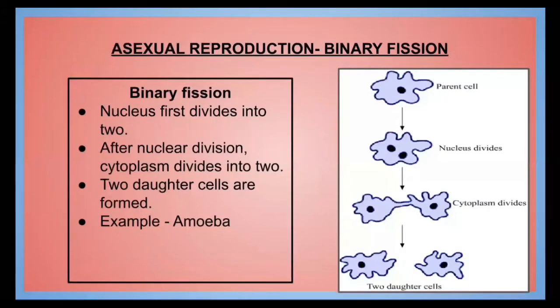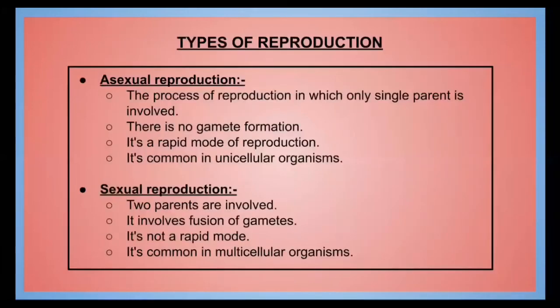Asexual reproduction, the first type: binary fission. What does this name indicate? It indicates two. So from one organism, two organisms are formed. Here we are taking the example of amoeba. In the case of amoeba, the first step is that the nucleus divides. After that, the cytoplasm divides and the two daughter cells are formed.